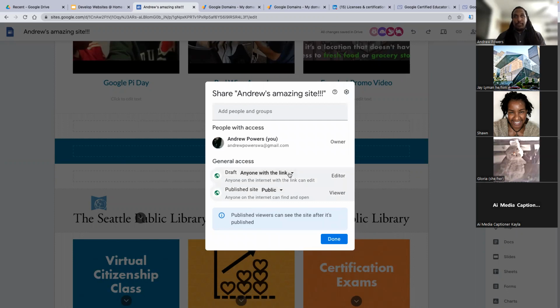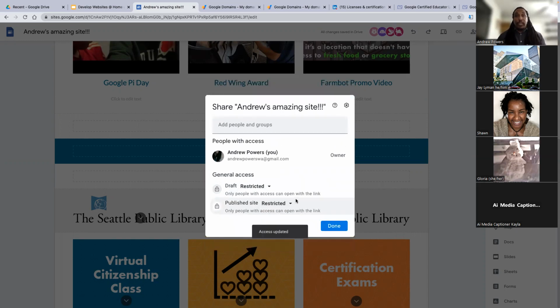So right now I'm going to do something which is going to essentially lock everybody out. I'm going to restrict the draft version so that I could restrict this site, even when it's published, from people being able to see it.